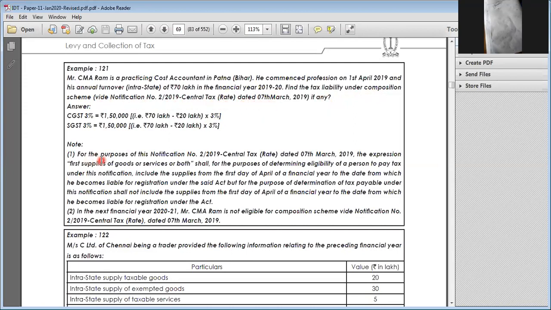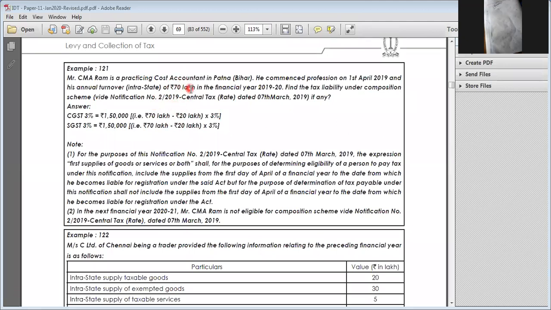Here, for this purpose, see, turnover exceeds 70 lakhs. Turnover exceeds more than 50 lakhs, so he is not eligible. I think there is some mistake in what has been given. All right, so now he is ineligible.